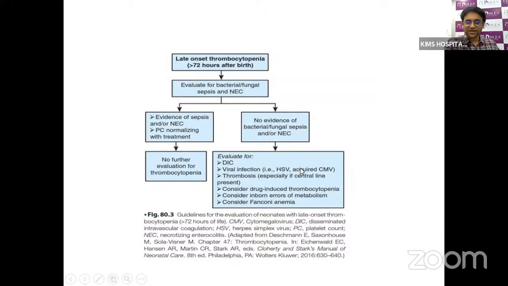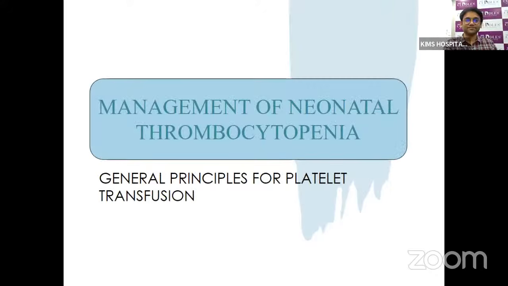Viral infections like HSV, CMV, and enteroviruses should be considered, and thrombocytopenia related to a central line if present. If you are giving any drugs like meropenem related to thrombocytopenia, we need to change the drugs. We should consider inborn errors of metabolism. The babies also have metabolic acidosis, elevated ammonia, and hypoglycemia. We can have propionic acidemia and methylmalonic acidemia. If there are any structural disorders, it can also lead to this, along with anemia. We can also have vancomycin in these conditions.